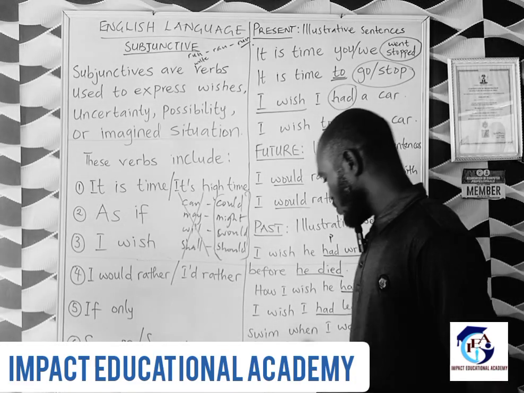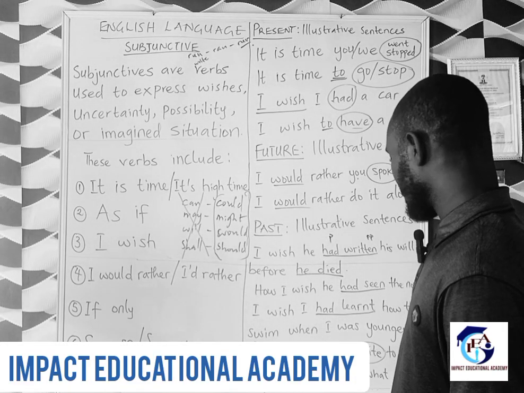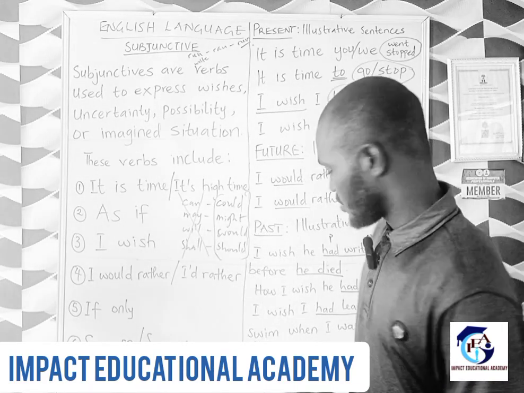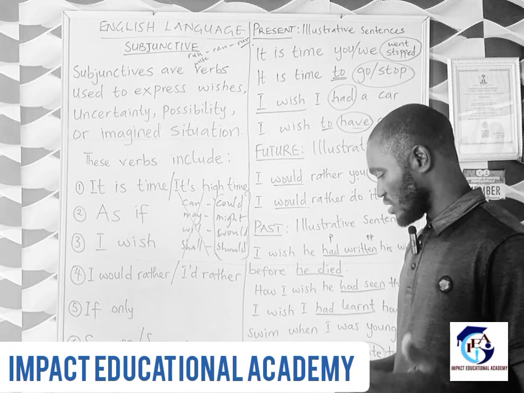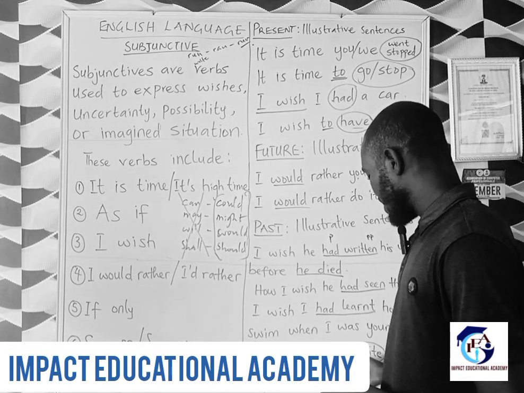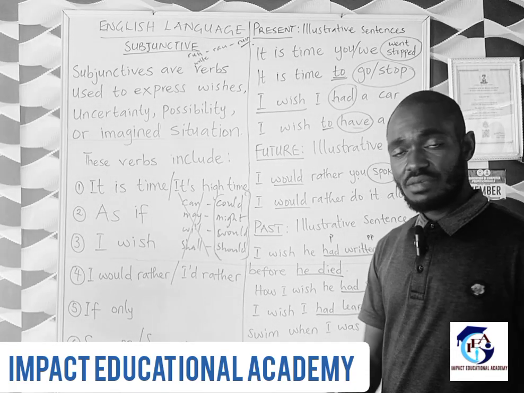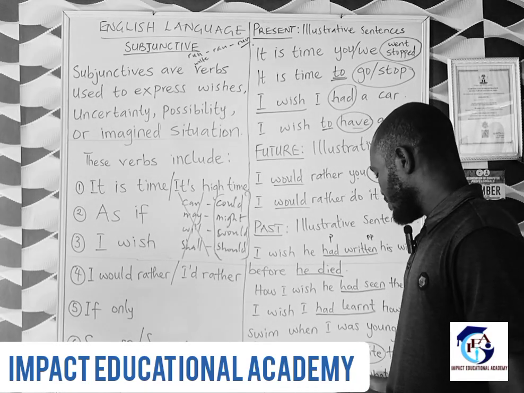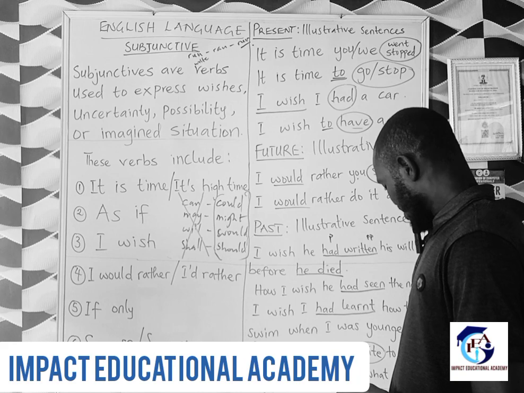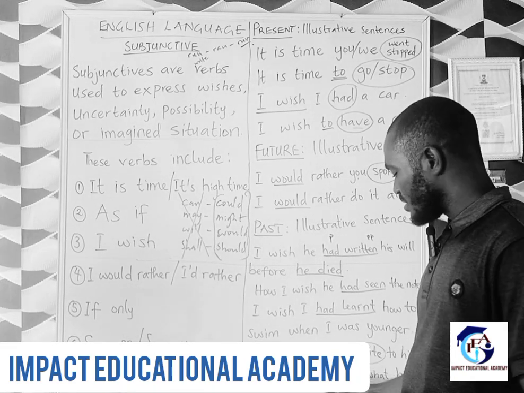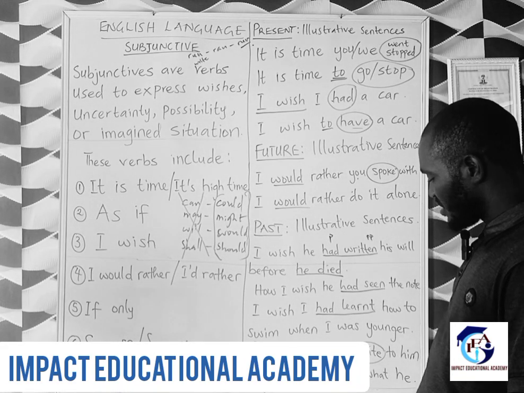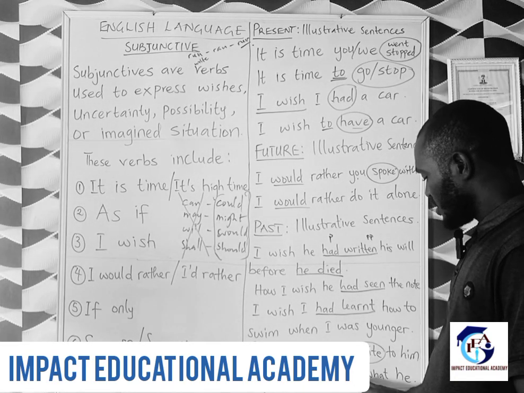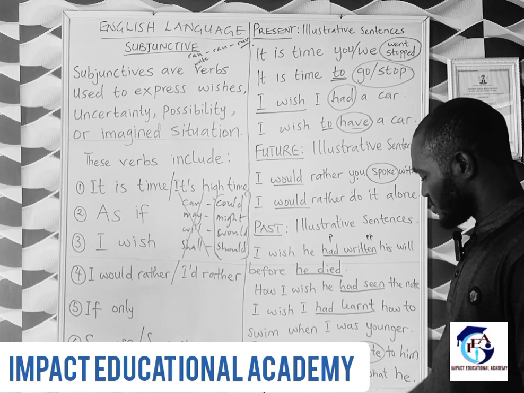So when we have something like this, you had better write to him, it's like a command or imperative sentence, a polite way of commanding somebody or giving advice. You had better do what he recommended. Recommended is not our business. Our verb, the verb do, is our business here.